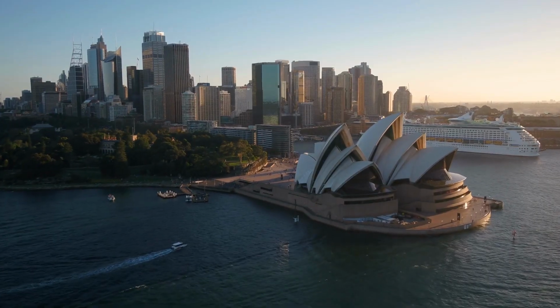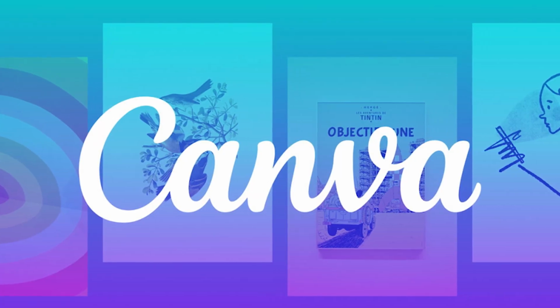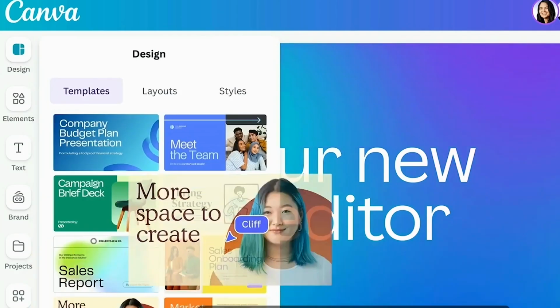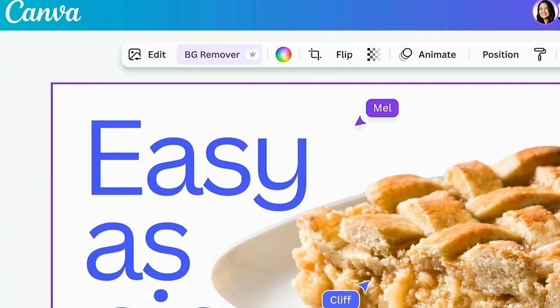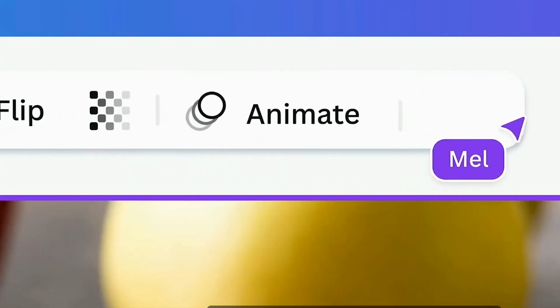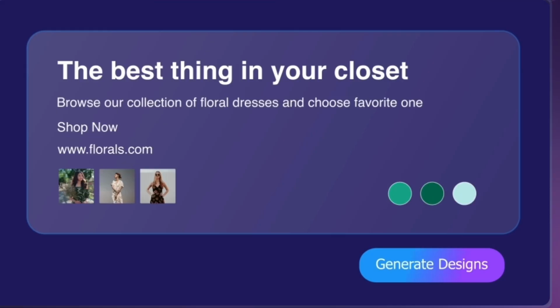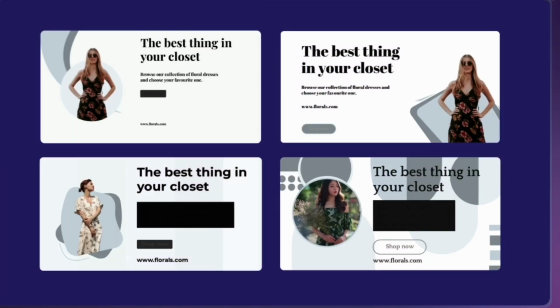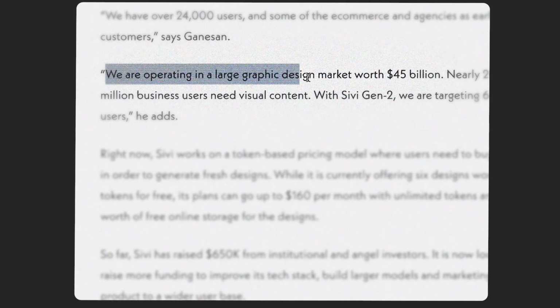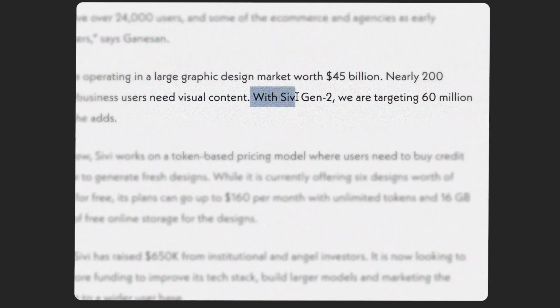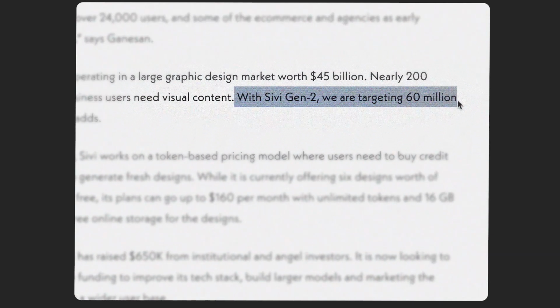While Sivi competes with Sydney-based Canva, it offers a unique approach. Canva relies on a vast repository of objects, fonts, and images, along with powerful editing tools. In contrast, Sivi creates objects on the go, ensuring each layout is unique and easily customizable. They are operating in a $45 billion graphic design market, targeting 60 million users with Sivi Gen 2.